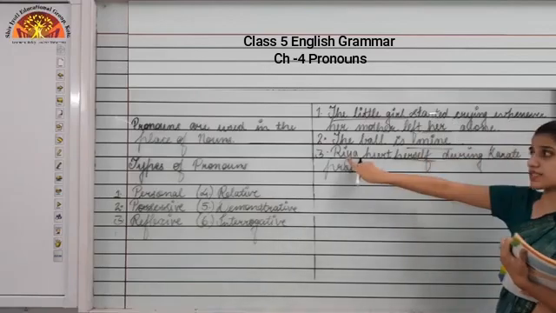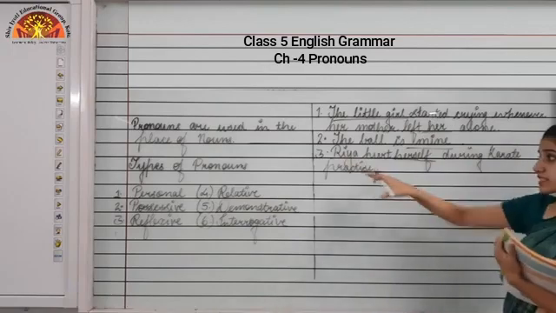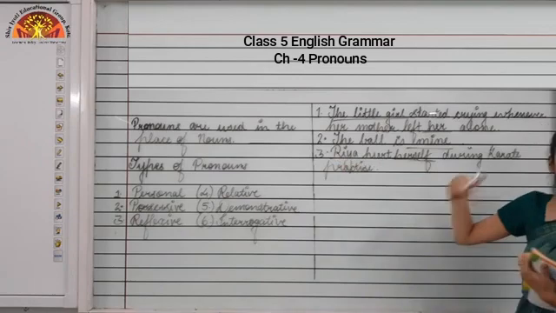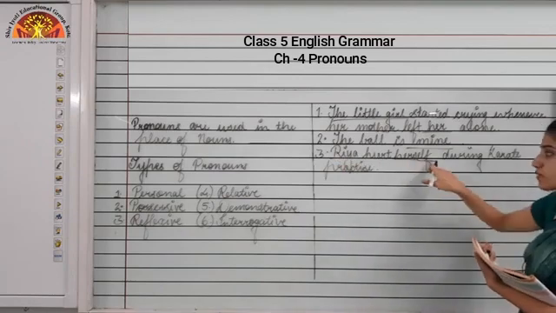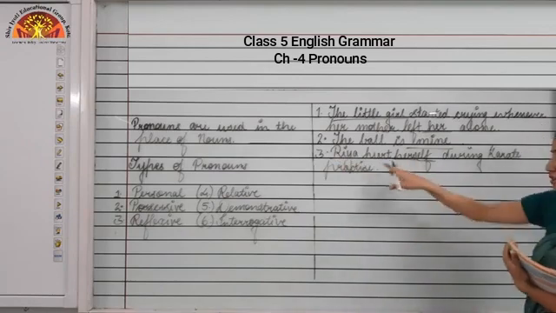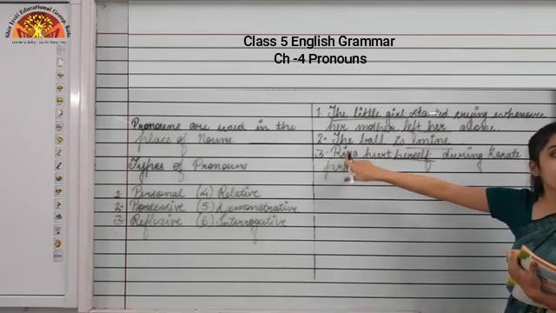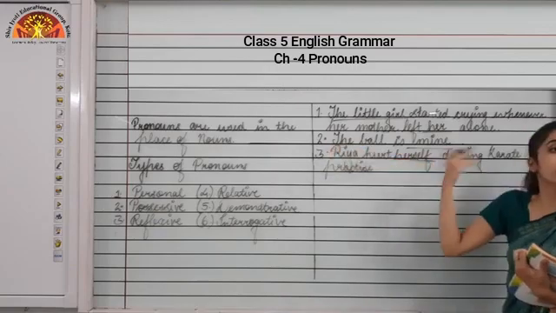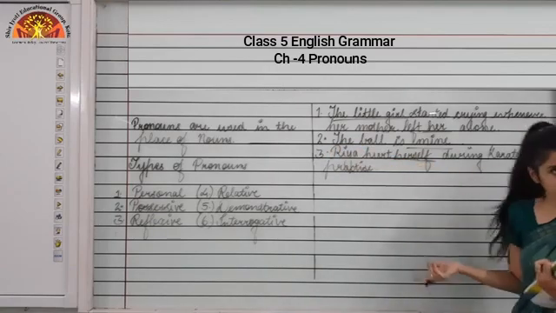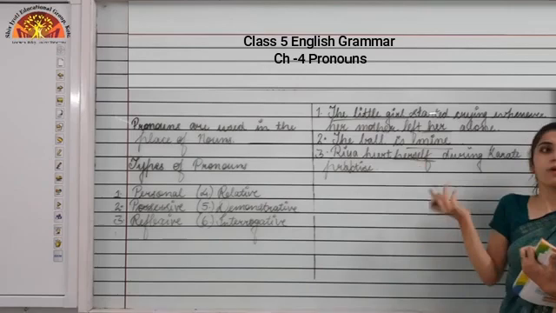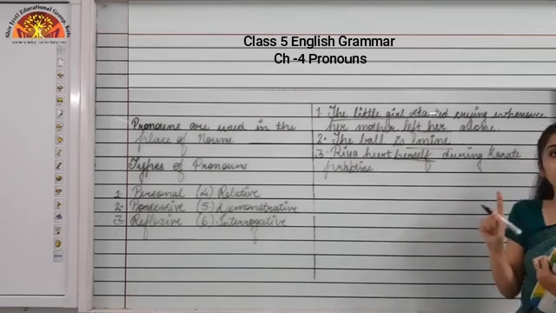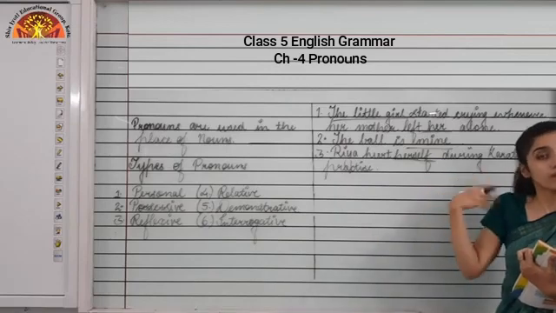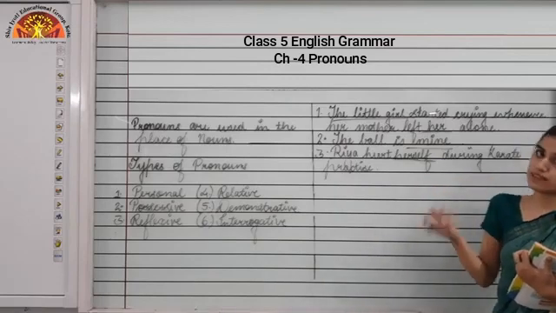If I change the subject with Ram, then the doer of the action will change. Okay, it will become a male. So for males, what I will write? Himself. Okay, so if I change this subject from Ria to Ram, Ram is the subject. In place of Ria, I am writing Ram. So what will come? Himself will come. Okay, when we are talking about one animal, we will use itself. When we are talking about more than one animal, then we will be using themselves.